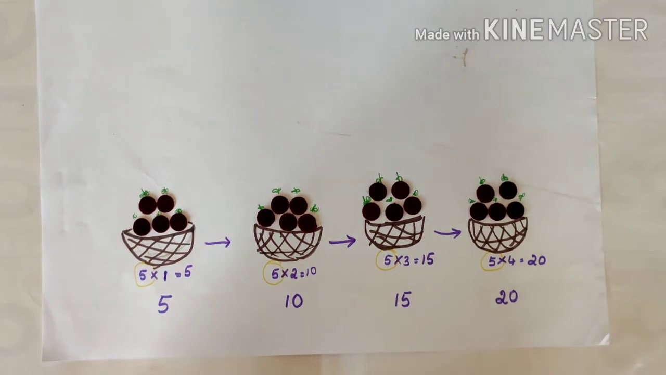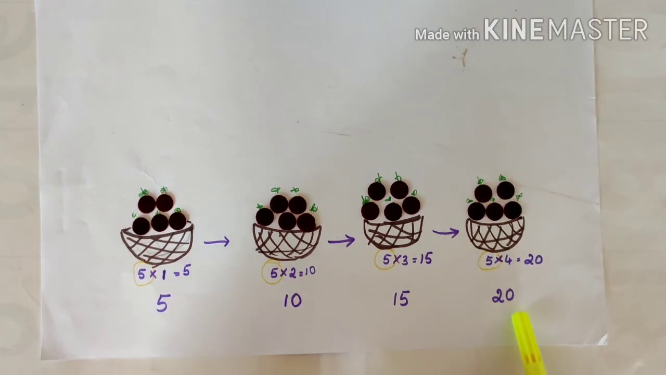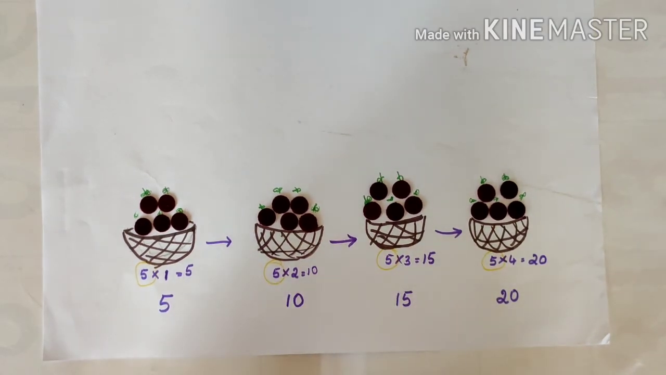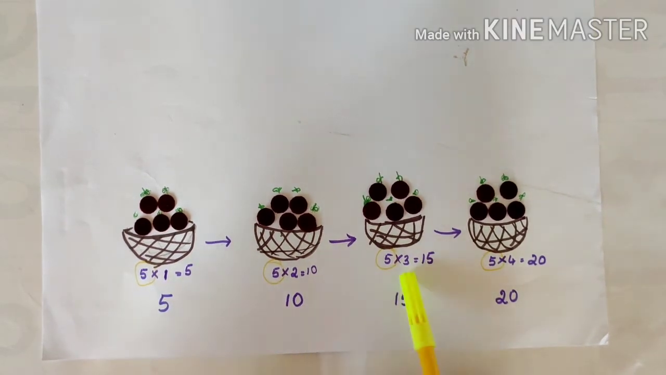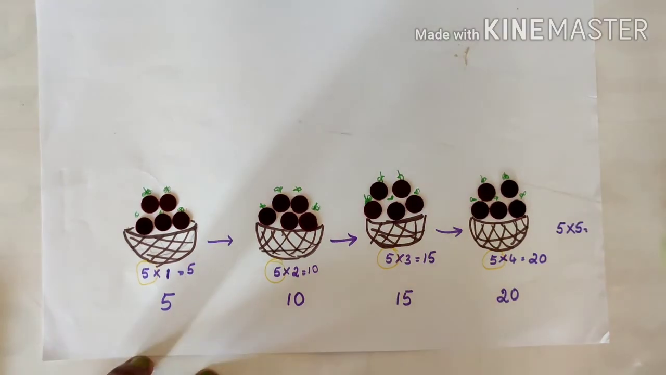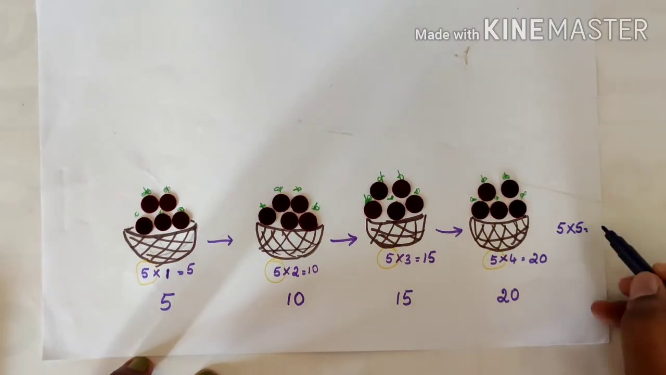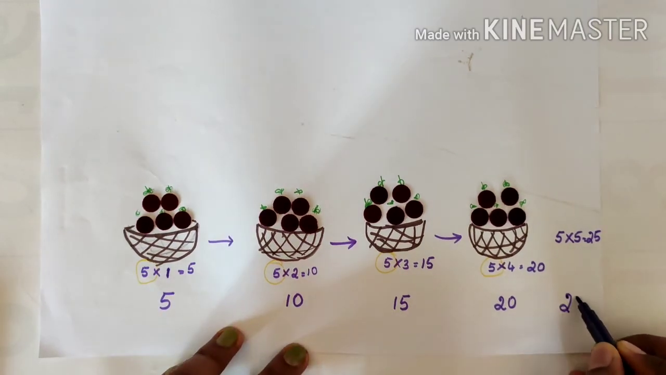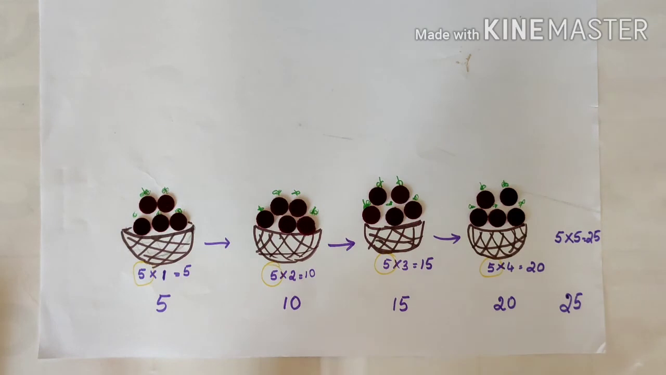Multiples are nothing but the product obtained when the number is multiplied by the same number or any other number. Let us see, if we multiply the number by the same number, what are we going to get? That is, multiply 5 by 5 gives us 25. That means 25 is also a multiple of 5. So to find the multiples of 5, you can multiply 5 by any number.